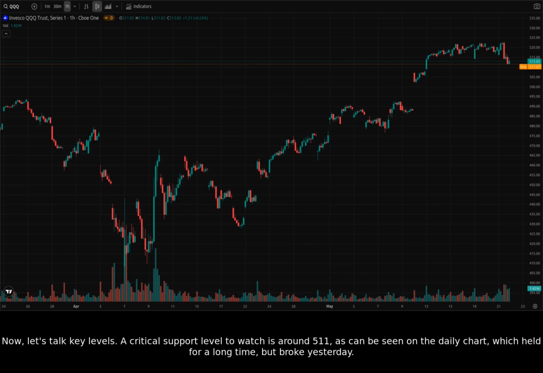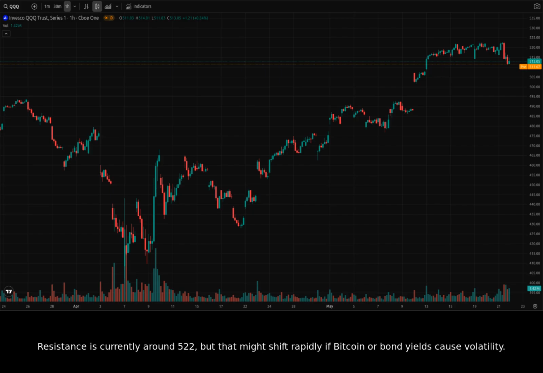Now, let's talk key levels. A critical support level to watch is around 511, as can be seen on the daily chart, which held for a long time but broke yesterday. Resistance is currently around 522, but that might shift rapidly if Bitcoin or bond yields cause volatility.